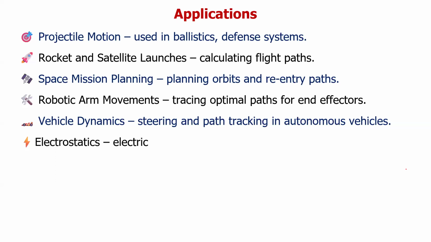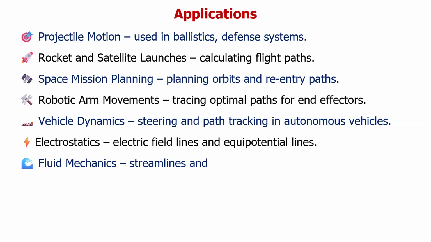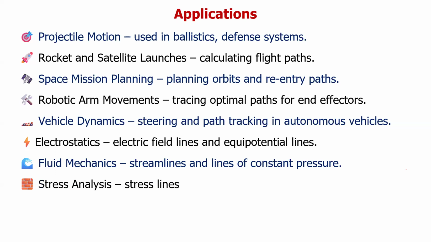It is also used in electrostatics, where electric field lines and equipotential lines are drawn. Fluid mechanics, in streamlines and lines of constant pressure. It is also used in stress analysis in civil engineering, for stress lines and strain lines in materials.